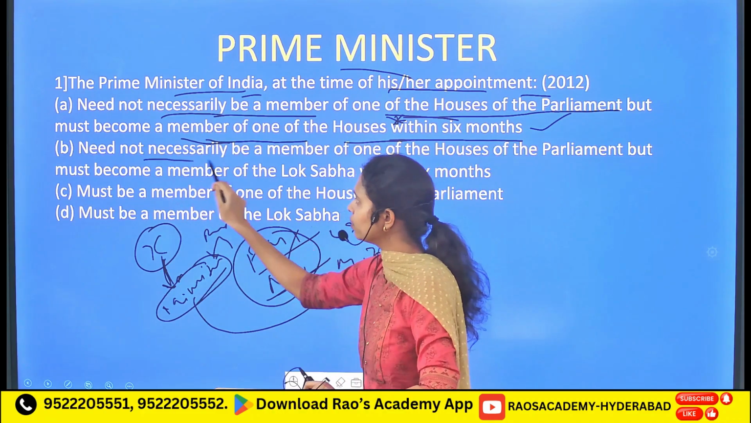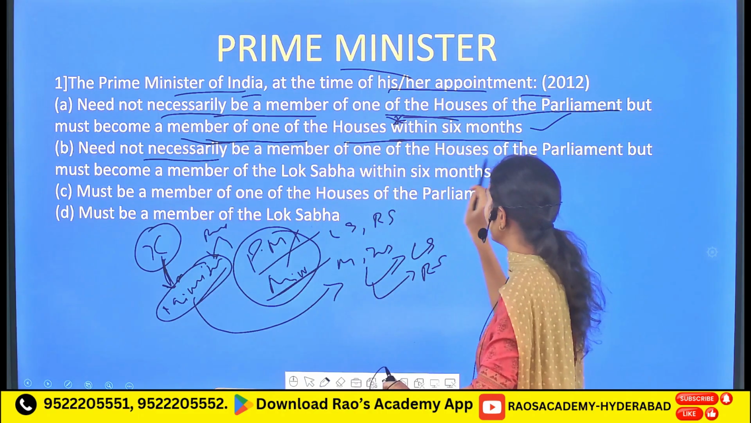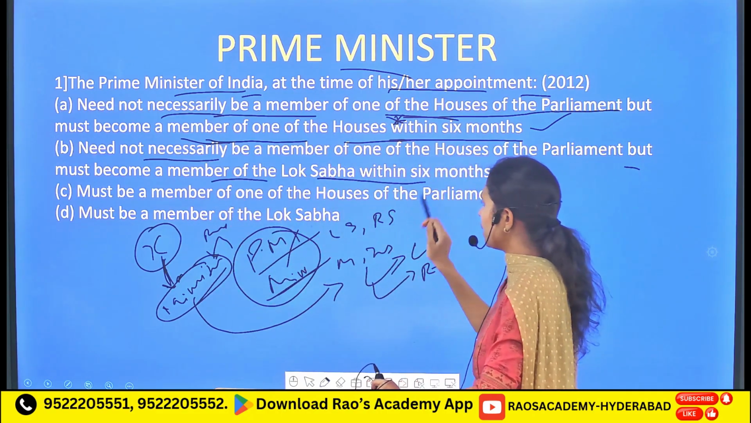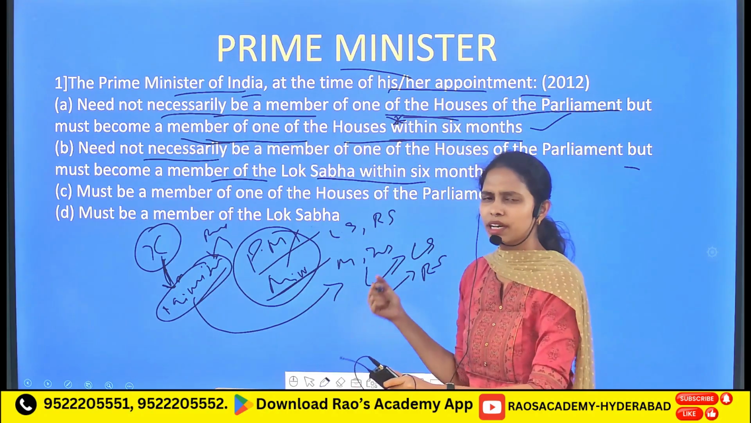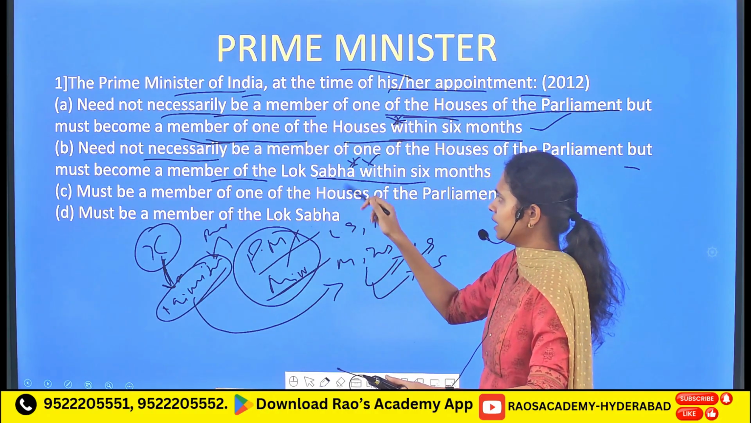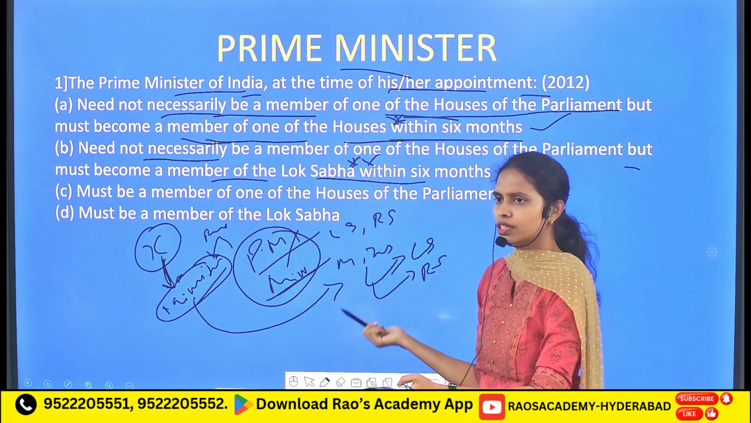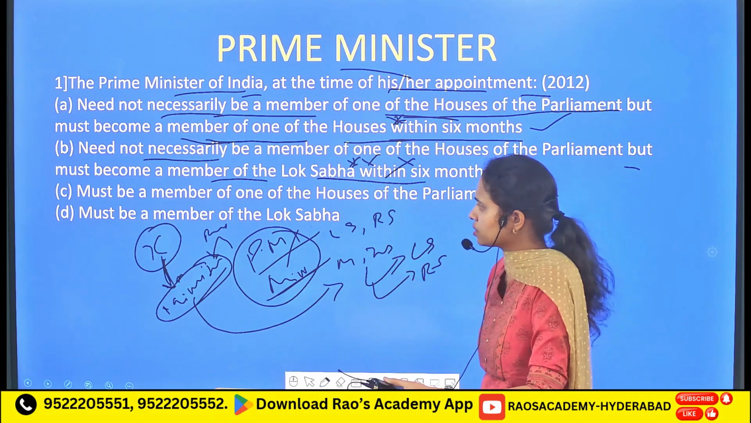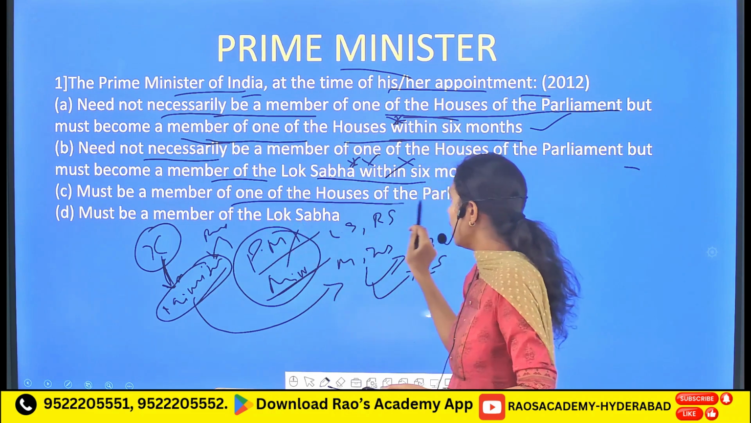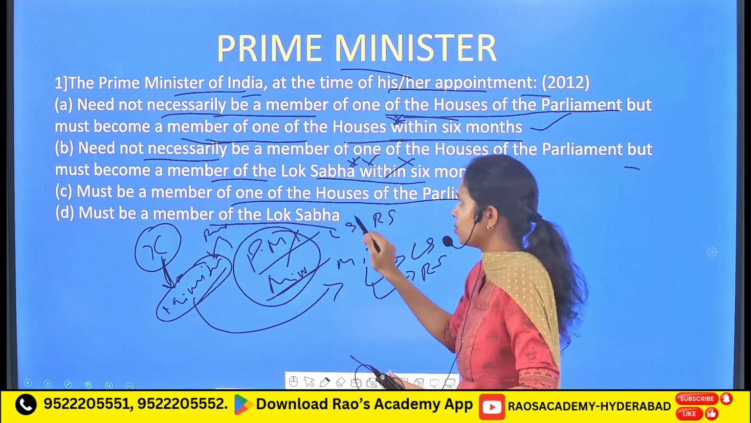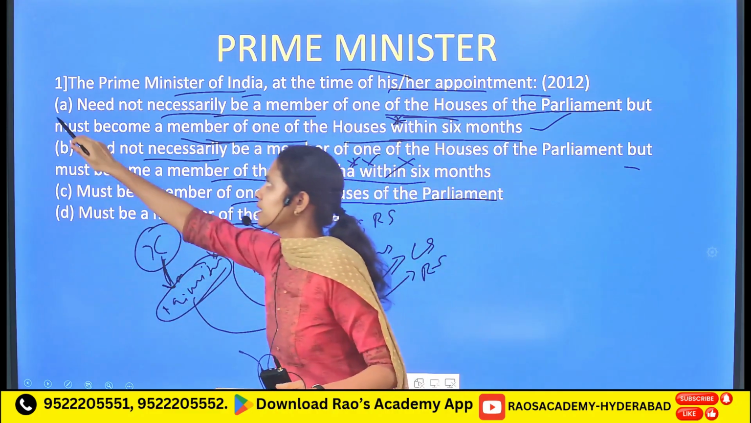Followed by, need not necessarily be a member of one of the houses of the Parliament, but must become a member of Lok Sabha. It is not mandatory that he has to become only a member of the Lok Sabha. There is an option that he can become a member of Lok Sabha or Rajya Sabha. So the second one is an incorrect statement. He must be a member of the houses of the Parliament, followed by he must be a member of the Lok Sabha. So option A is the correct statement.